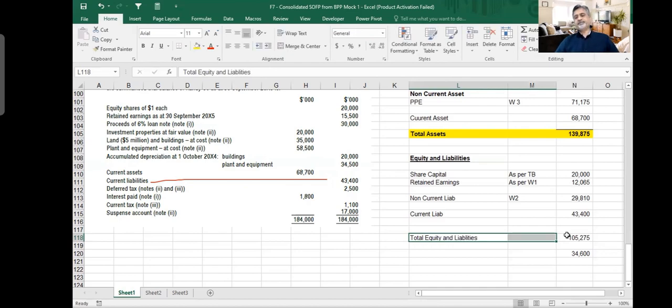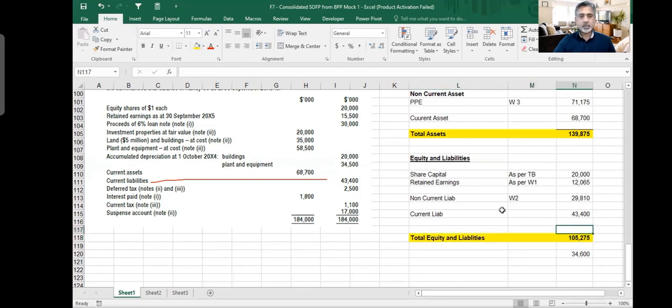Yes, please. Which items were missing? This is very important. This is what happens in exam, that you get numbers which are not equal. So did we miss the suspense account adjustment? No, that is not the answer. There was some non-current asset sale, which is on the credit, and we have cash on the debit side of the suspense account. So it is included in your current assets. The adjustment is given in note 2, the details and information.